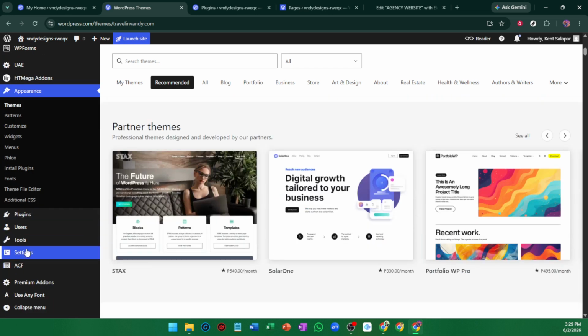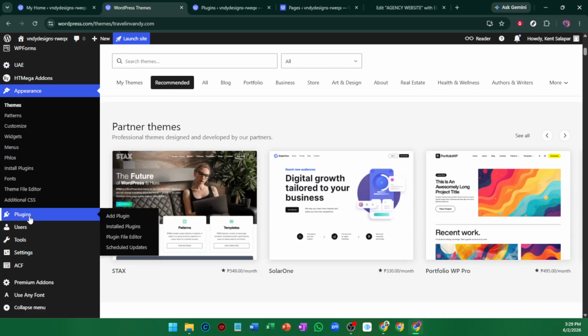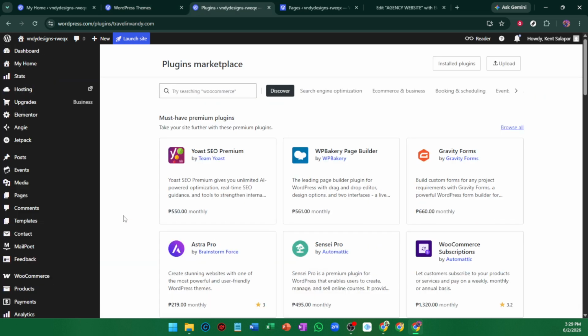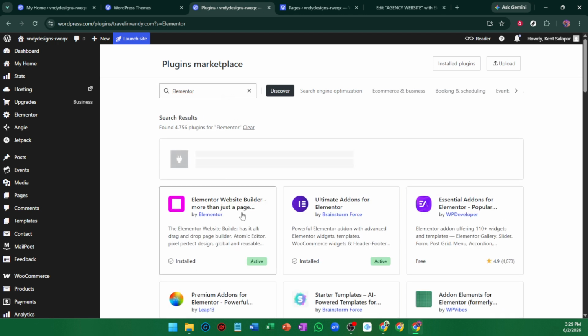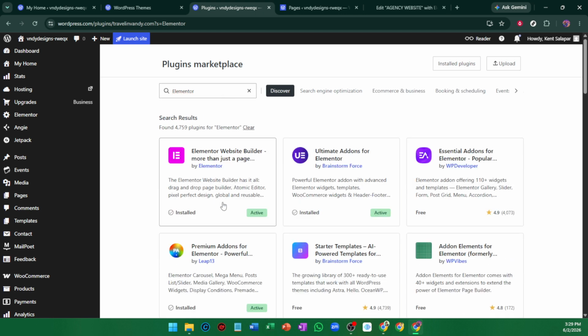Elementor is the page builder we'll use to visually design the site without needing to code everything manually. Now open any new page and click Edit with Elementor. This launches the visual editor where you can build your pages by dragging in sections, containers, text, images, and buttons. Before you begin designing, configure your global design settings. This is where you define your site-wide fonts, colors, and overall visual style so everything stays consistent across the website.